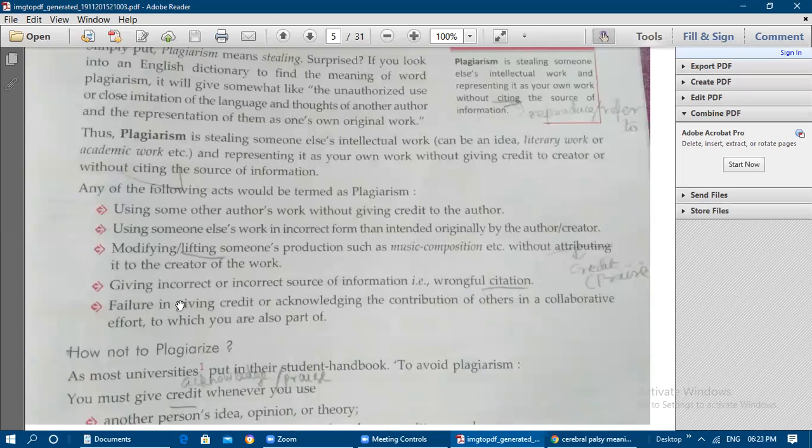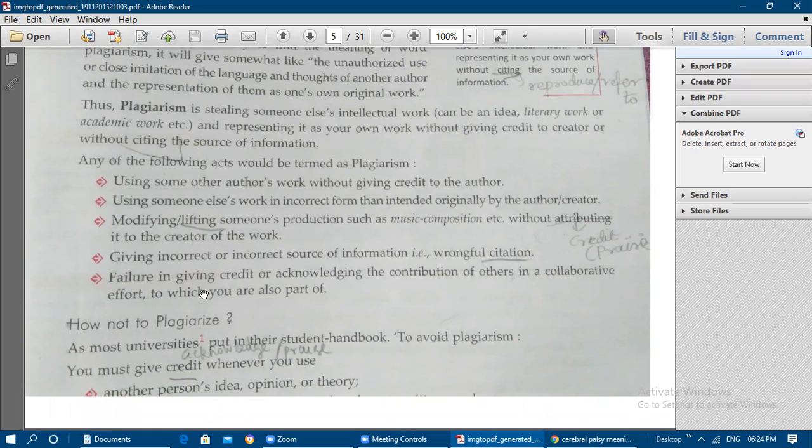And failure to give credit or attribution or acknowledgement to the owner. Or if you are doing a collaborative work, that is teamwork, where maybe 2, 3, or 4 members are involved in a team, and you do not give credit to the other team members, then that is also a kind of plagiarism.